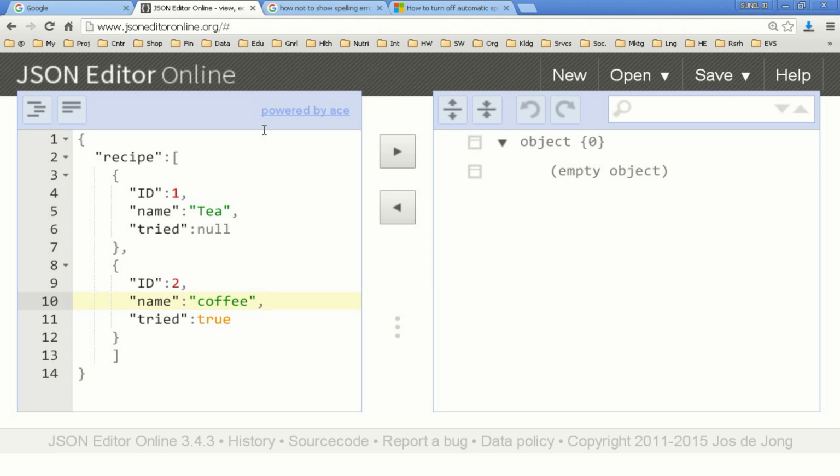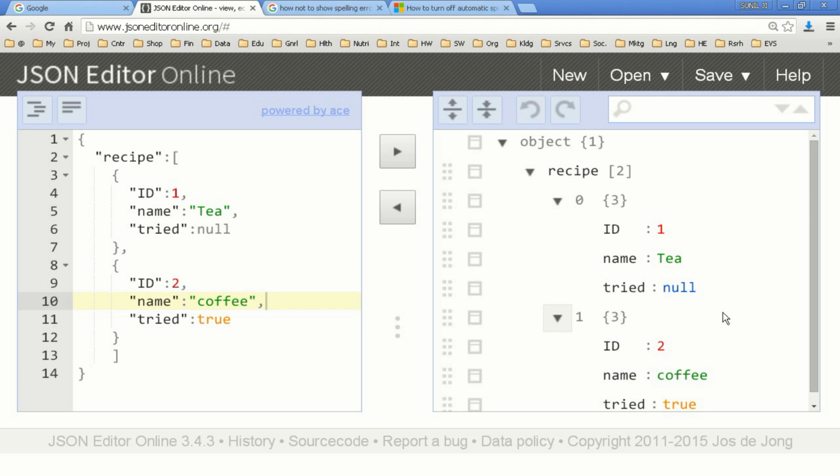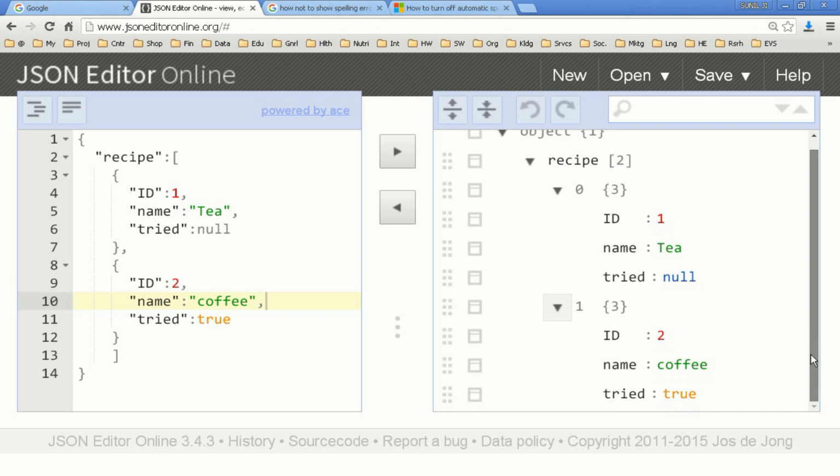Okay, and on the right side we can see what the tree structure of this is. We can see there is one object, and within that one object there are two items in the array, which are two further array items at 0 index and first index. They are two objects, and both the objects have 3 name value pairs. So this editor makes it easier for me to see it in a tree structure also.